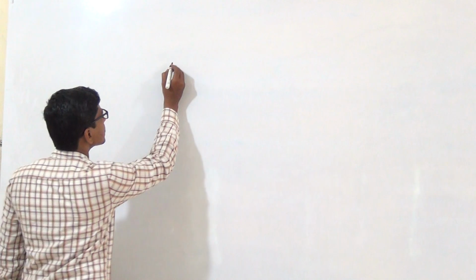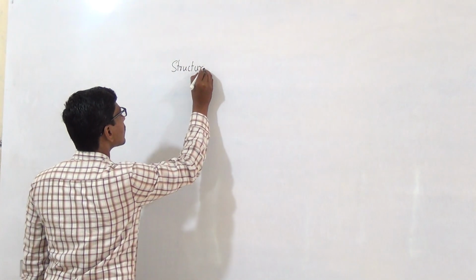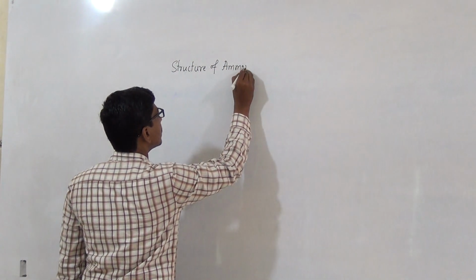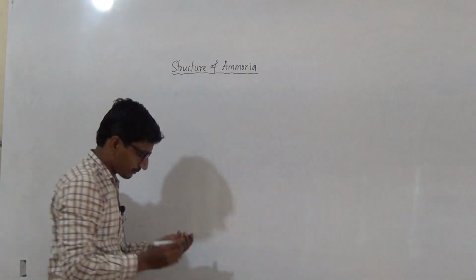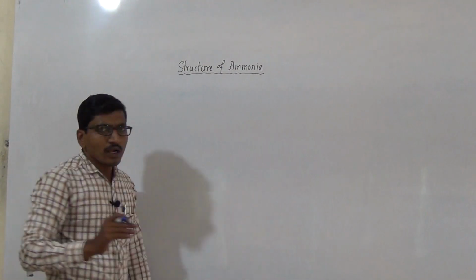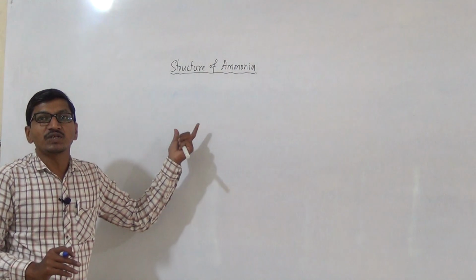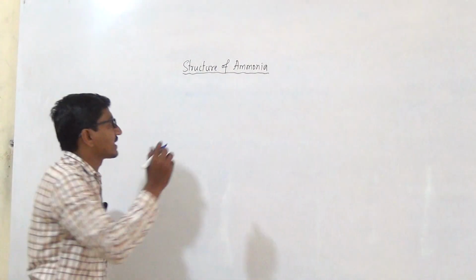Last one is the structure of ammonia. The geometry of ammonia is trigonal pyramidal with nitrogen as the apex.